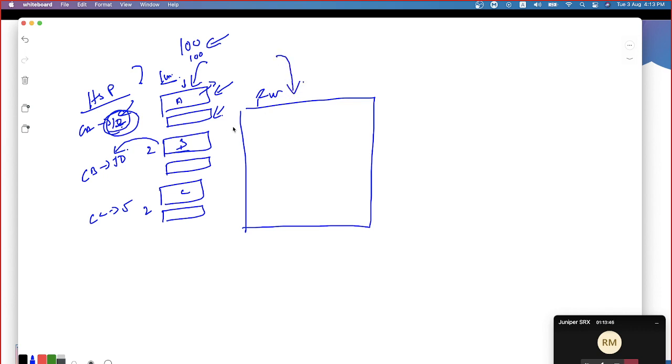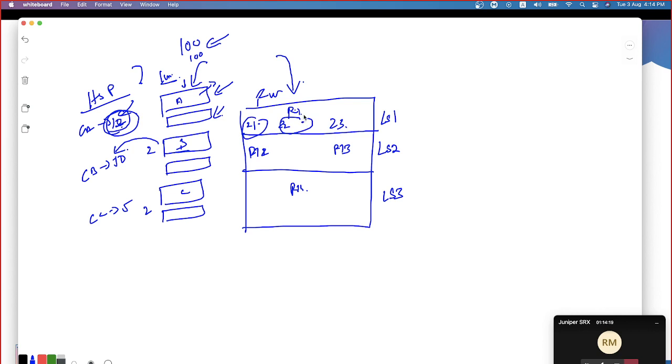What I do, I can slice the firewall into multiple firewalls. Okay, this is logical system 1, this is logical system 2, and this is logical system 3. Within that logical system, if you want to have a single routing table, you can have a single one. If not, you can also maintain multiple routing tables as well. Then within that routing table, of course, we have zone 1, zone 2, zone 3, like that you can create the zones. And every zone will have one or more interfaces. You're getting my point, right?